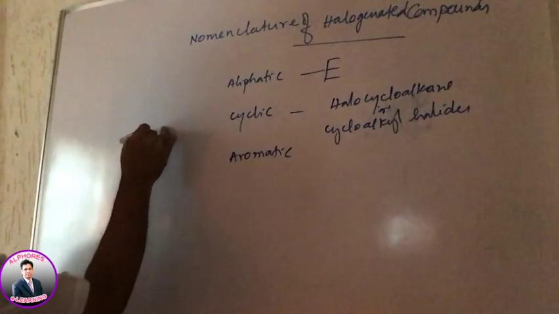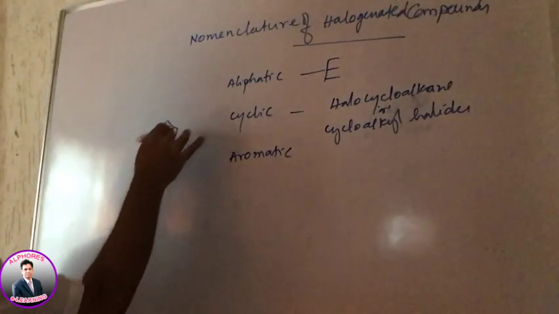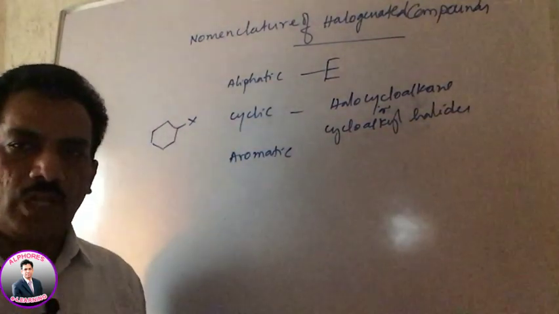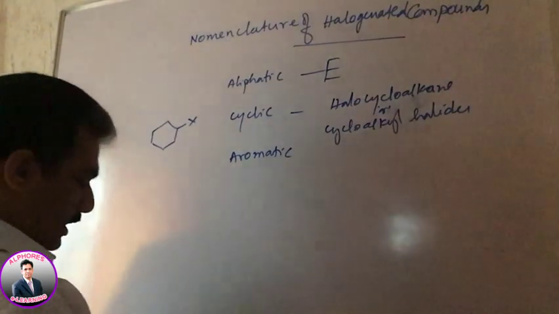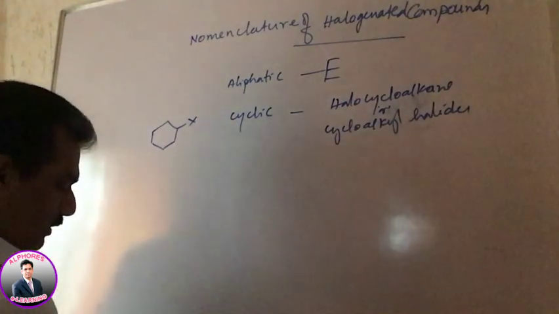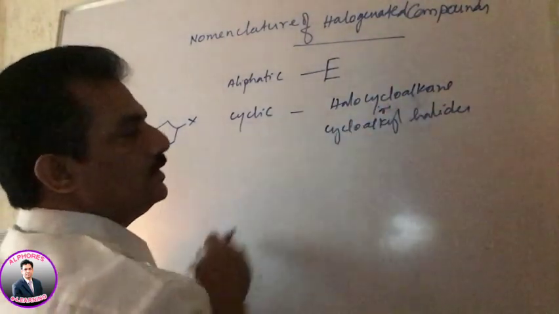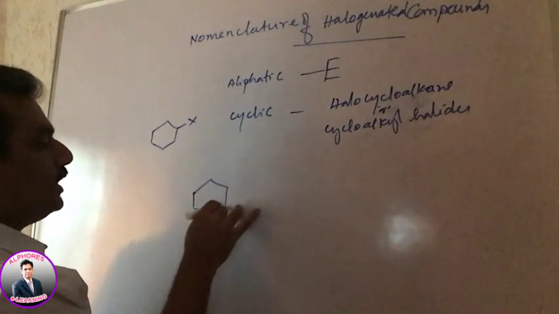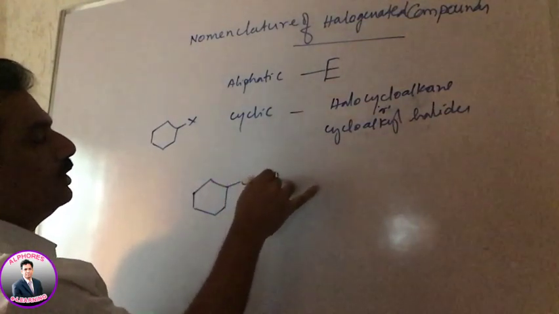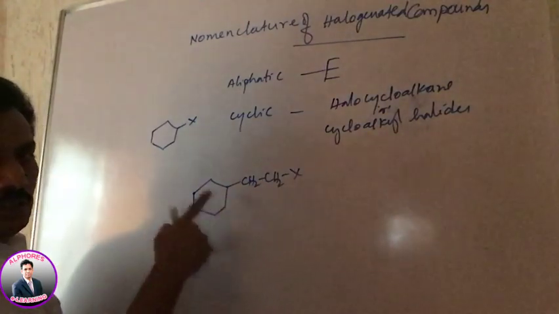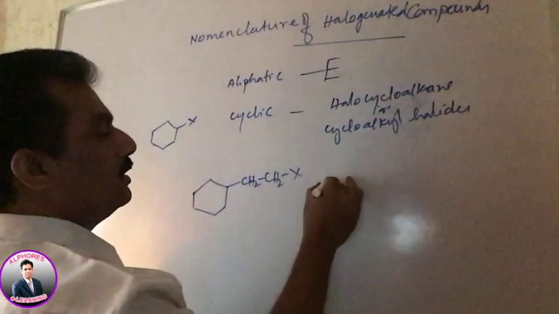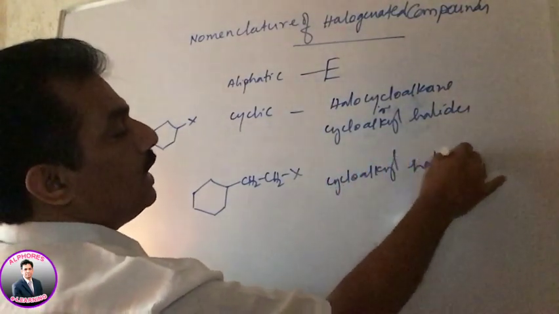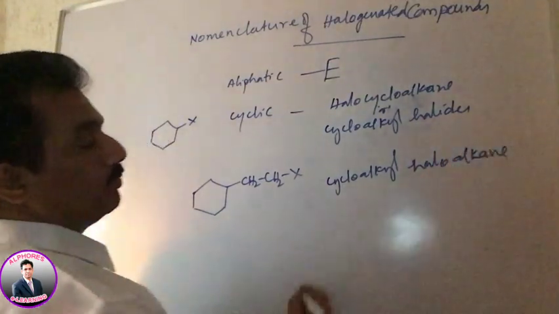It is this one, where the halogen is directly linked to the cyclic group. Are you following? And then one more: in cyclic compounds, the halogen is not actually on the ring, it is present on a side chain like this. You observe, it is not present on the ring, it is present on the side chain. Then it is known as cycloalkyl haloalkane.